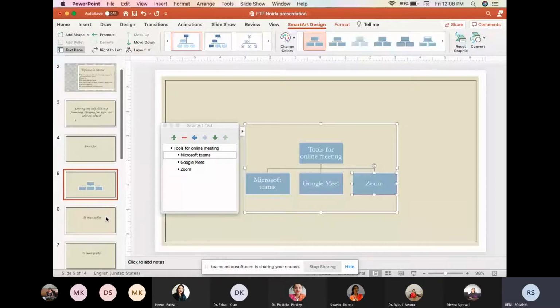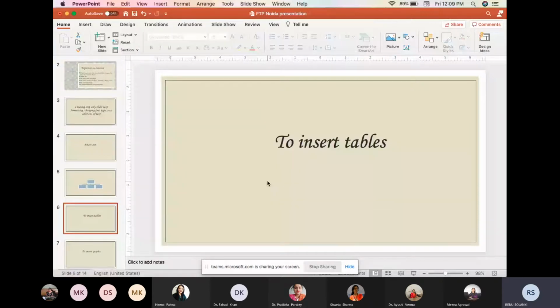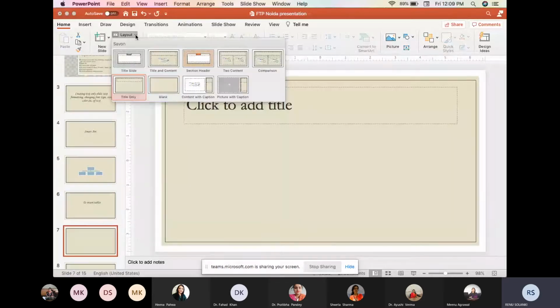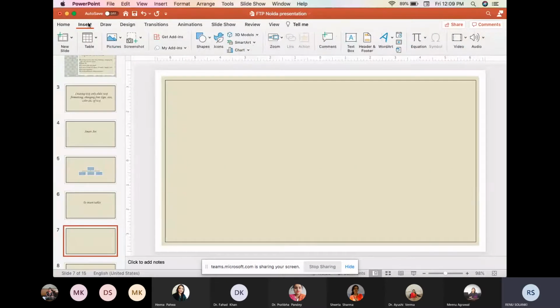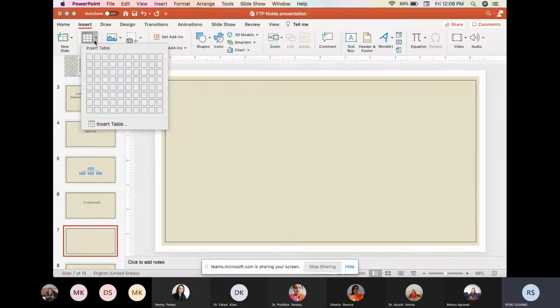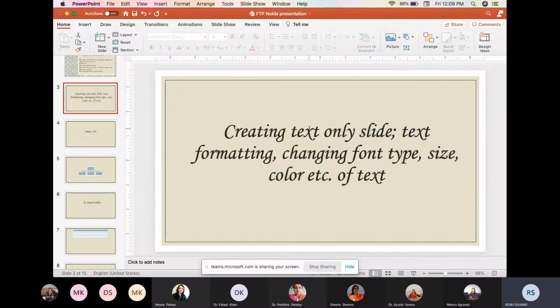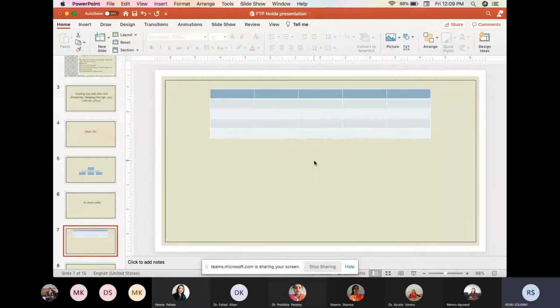Now come to the next section, that is to insert the tables. Again, I will insert the new slide, and I will change the layout to the blank. For inserting the table, we will go to the insert, and I will click on the table. There are two ways of inserting the table. First is by choosing over here. So it is showing the 5 into 5, that is it has 5 rows and 5 columns. If I will click over here, then a table will be inserted. So a table has been inserted like this one.